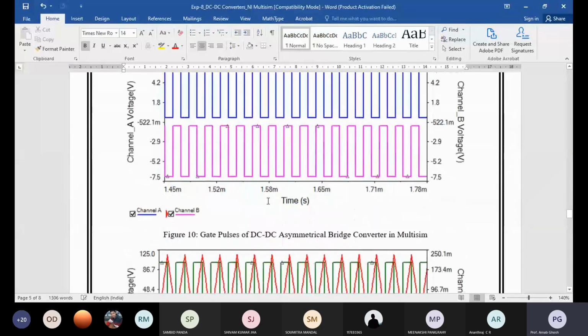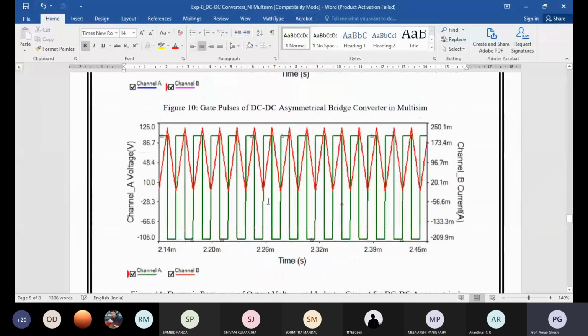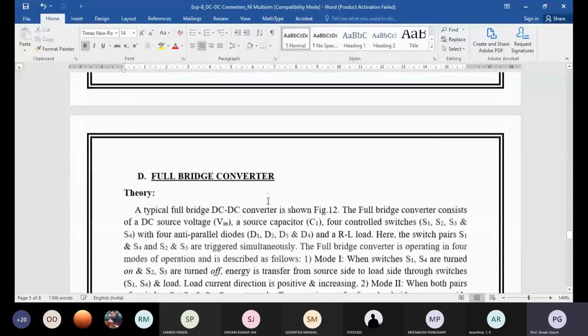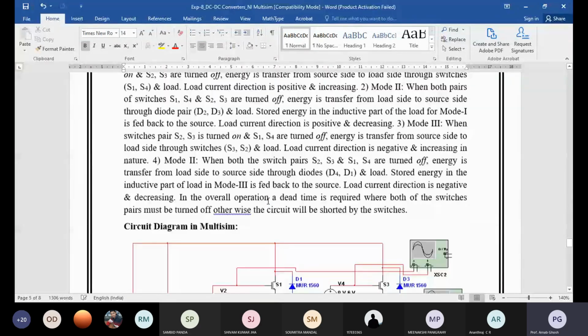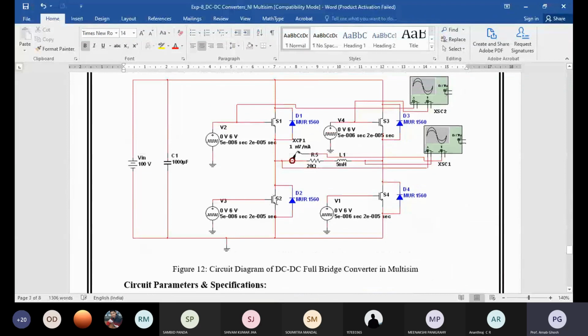If it is an RL load, you can see it is RL. Sometimes that is why we use an anti-parallel diode. In this case also we should sometimes use a blanking circuit.